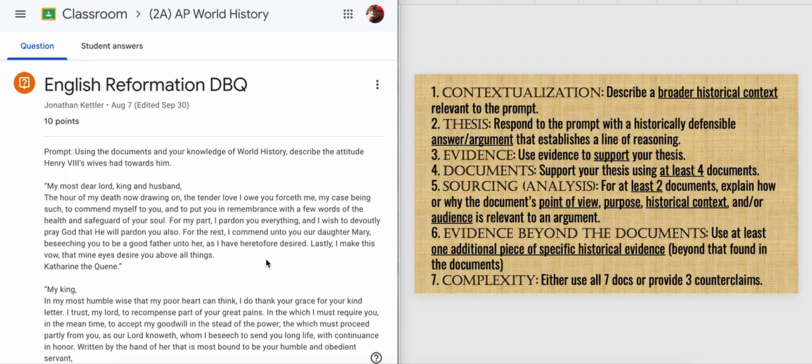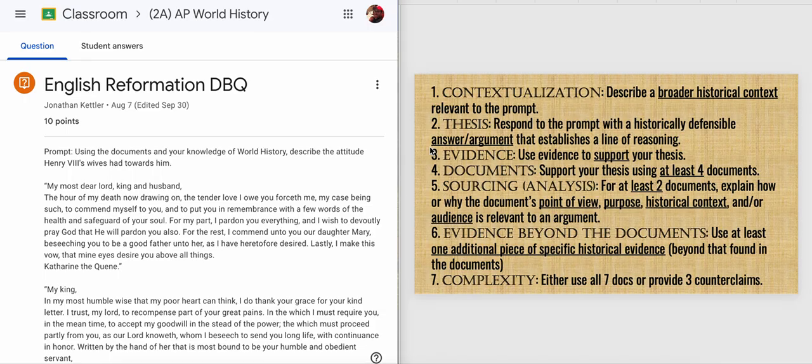Now, for the remainder of your essay, you're going to be proving those 3 thesis points. And you do that in 3 evidence paragraphs. So we already did the first paragraph, that's contextualization and thesis. Your next 3 paragraphs, your last 3 paragraphs, are all about proving those 3 thesis points to be correct with evidence mostly from the documents.